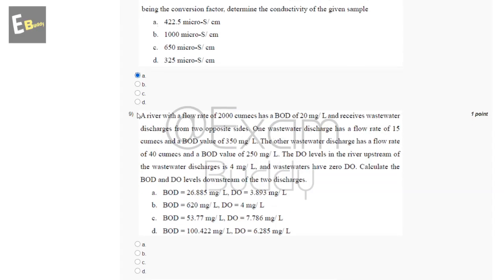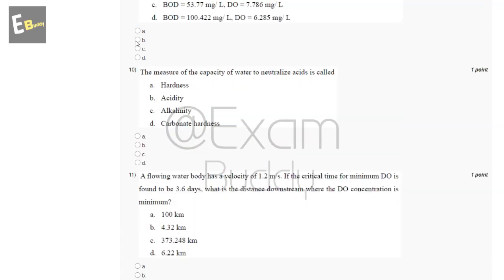Now the ninth question is a river with a flow rate of 2000 cubic meters per second has a BOD of 20 milligram per liter and receives wastewater discharge from two opposite sides. One wastewater discharge has a flow rate of 15 and a BOD value of 350 milligram per liter. The other has a flow rate of 40 and a BOD value of 250 milligram per liter. The DO level in the river upstream of the discharge is 4 milligram per liter and the wastewaters have 0, to calculate the BOD and DO levels downstream of the two discharges. So these are the options and the answer of our ninth question is A.